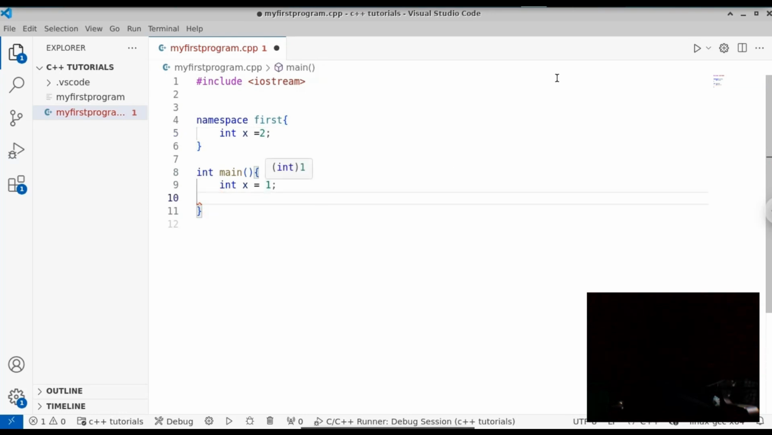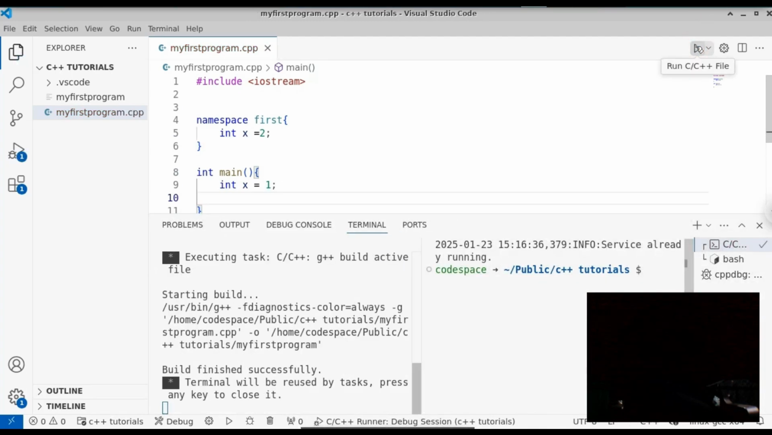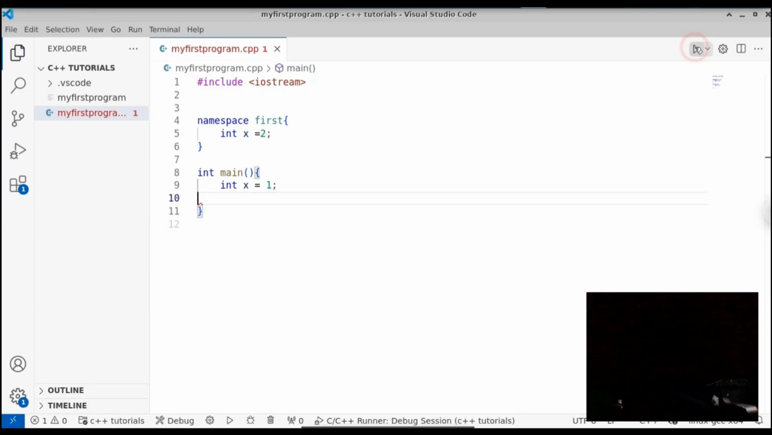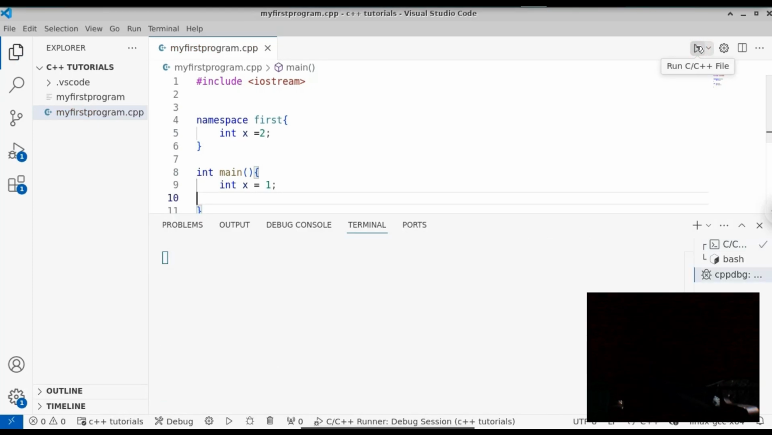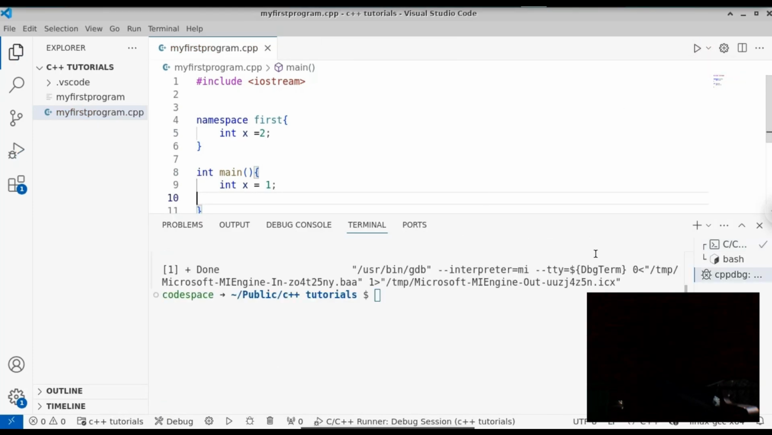You can see that now in the same program we have a variable with the same name two times. In the main function we have a variable called int x equal to 1, and in the namespace we also have a variable with the same name. But this namespace is different from the local namespace. The main function will use the local namespace, but here we are creating our own namespace. So inside this namespace only, this int x is defined. When we run this file now, you can see that there is no error.